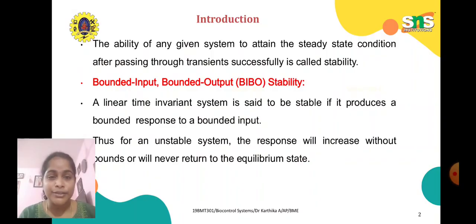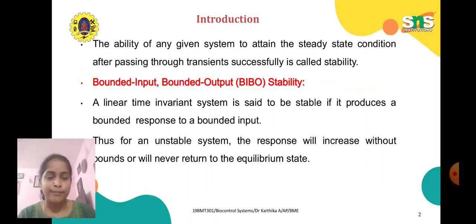The ability of any given system to attain the steady state condition after passing through transient successfully is called stability.